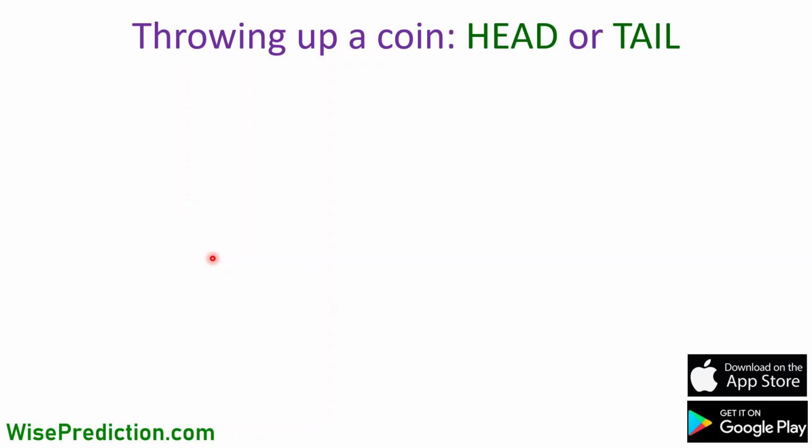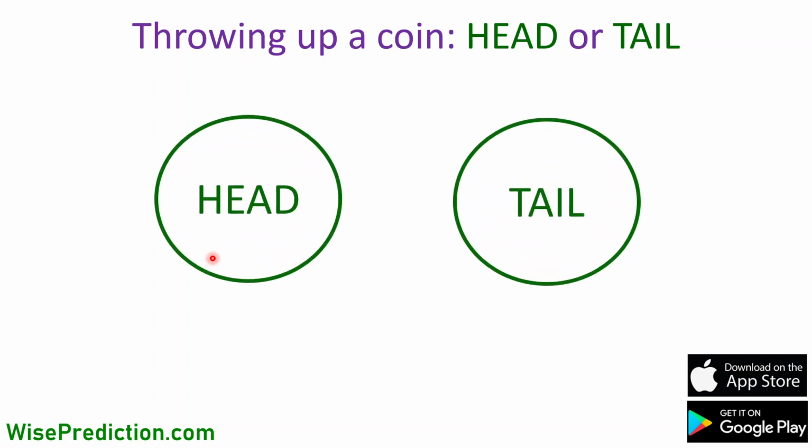Throwing up a coin. When we throw up a coin, and when it lands again on the ground, we're going to see either the head or tail on top of it. So if we ask the question, what is the chance of seeing head versus tail after throwing it up, the normal and reasonable answer is that it's going to be a 50% chance for each scenario.